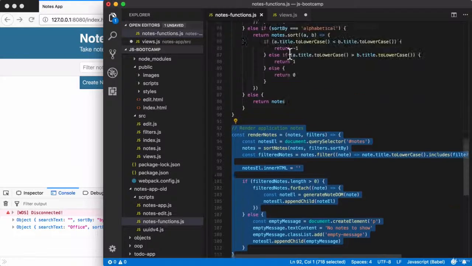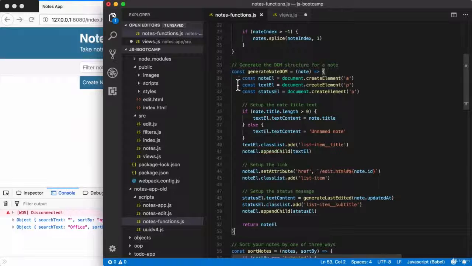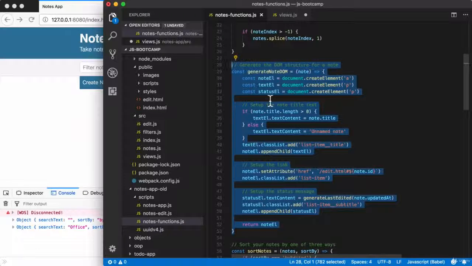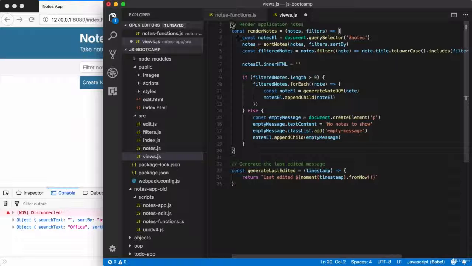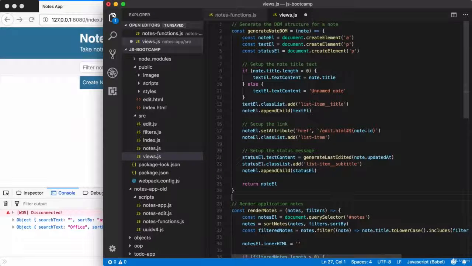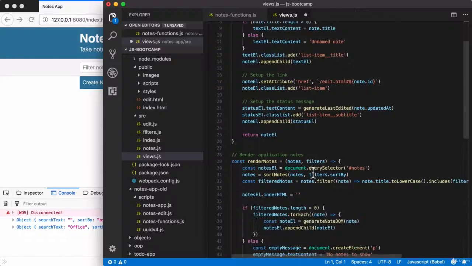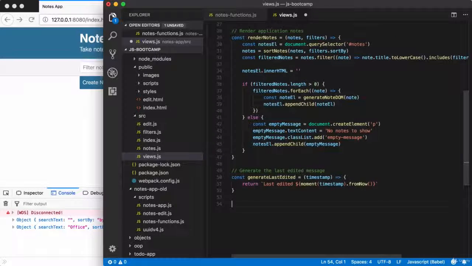And then finally, the third function up top. Right here, we have generate note DOM. I'm going to grab this as well, bringing it over to the views file. Up top, I'll paste that in. Now we can focus on two things, figuring out what imports we need in this file and exporting the correct stuff. The exporting is super easy, so let's knock that out first. Down below, we're just going to export the three things we added in. Export, three named exports. The first is generate note DOM. The second is render notes. And finally, we have generate last edited.